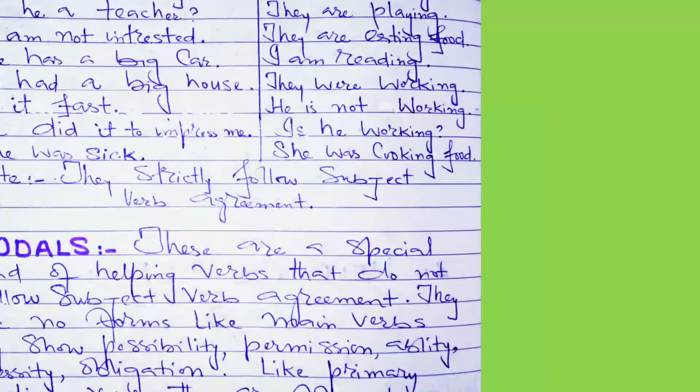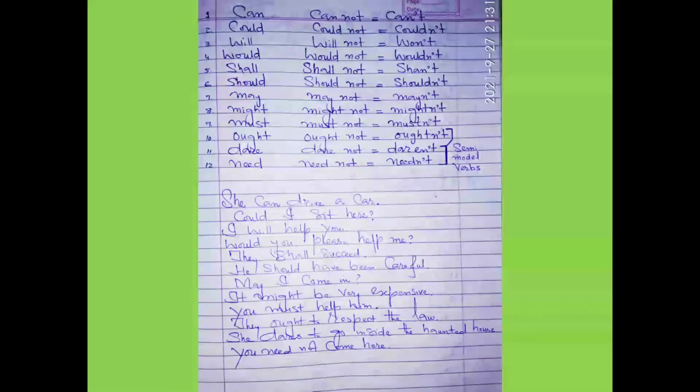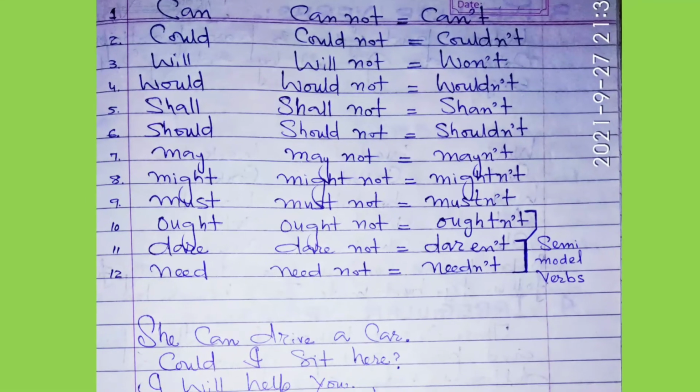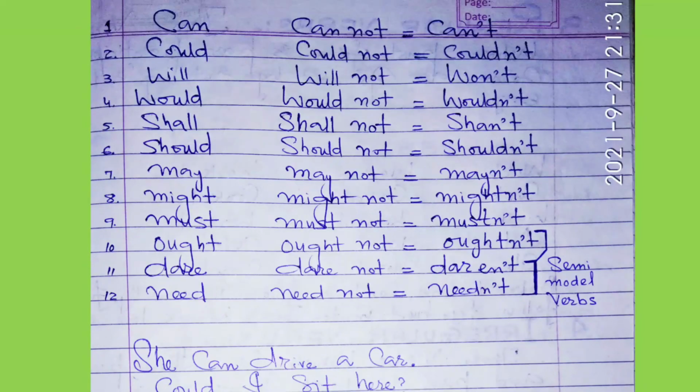I have made a list of all these verbs here. You can see there are 12 modals in English language. First of all, we have can. It has a negative form also, cannot, can't, the contracted short form. Then we have the second one, that is could, and it has also a negative form, could not, couldn't.